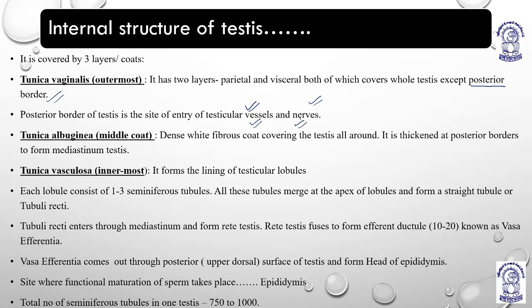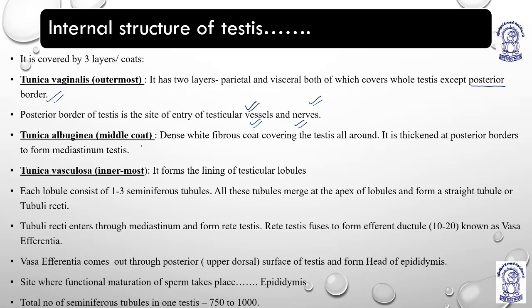So my dear students, what are the 3 layers? On the count of 3, the third one is tunica vasculosa. From inner to outside: tunica vasculosa innermost, tunica albuginea middle coat, tunica vaginalis outermost, right? Tunica vaginalis, the outermost layer, has 2 layers. The outer one is parietal and the inner one is visceral. Okay, right? It does not cover the posterior side at the back of the testis, because the posterior side is meant for the entry of testicular vessels and nerves.